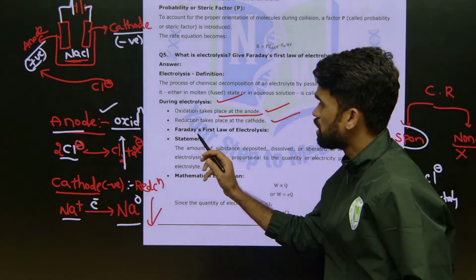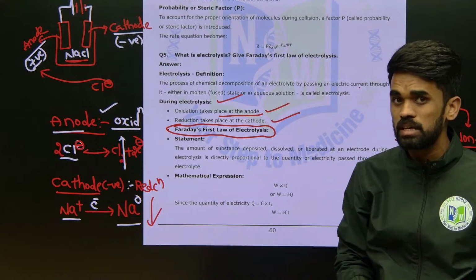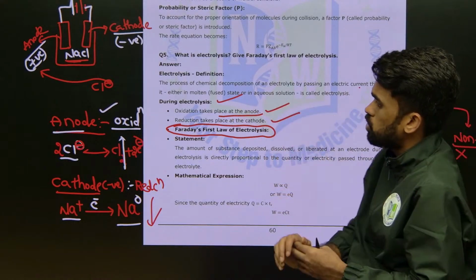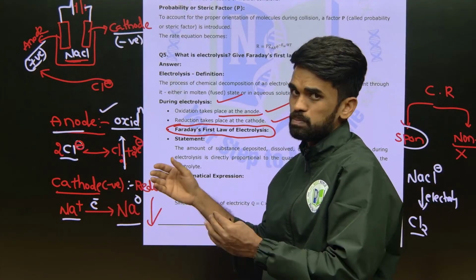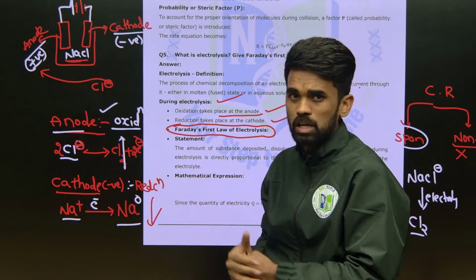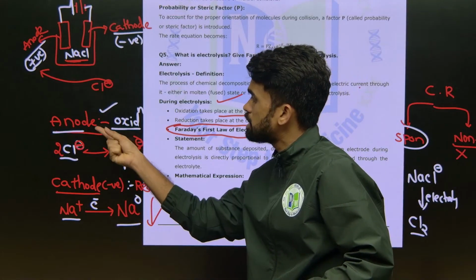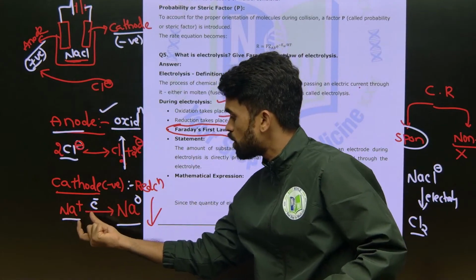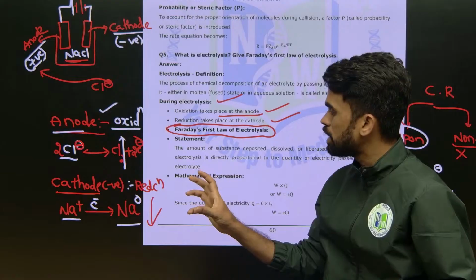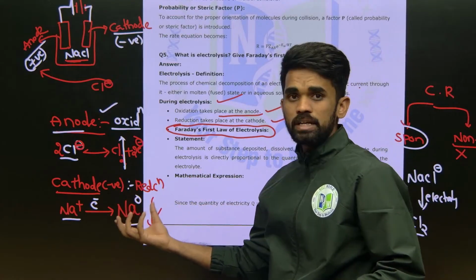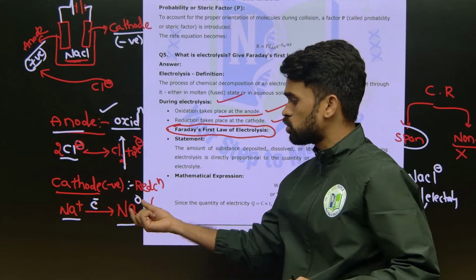Next one, we have Faraday's law of electrolysis. What do we mean by Faraday's law of electrolysis? Up to here we have studied that anions will deposit at anode and cations will deposit at cathode, in their elemental or molecular forms. Now, how much quantity of this chlorine gas is released at anode, or how much sodium ion is deposited as sodium atom at this cathode? Whether it is 20 grams, 30 grams, 40 grams, we need to calculate now.